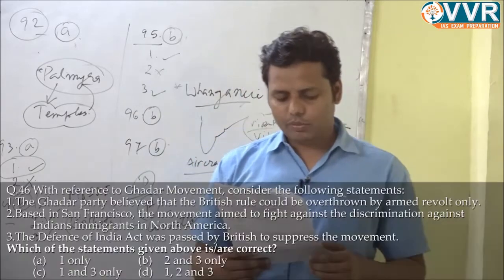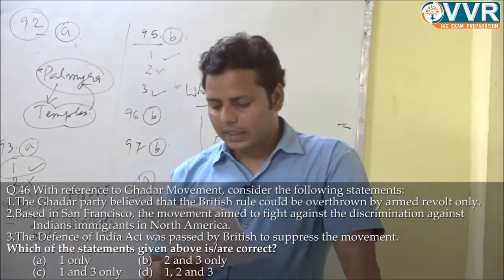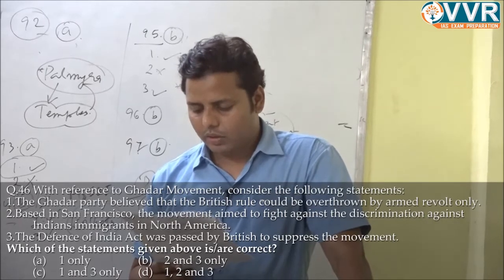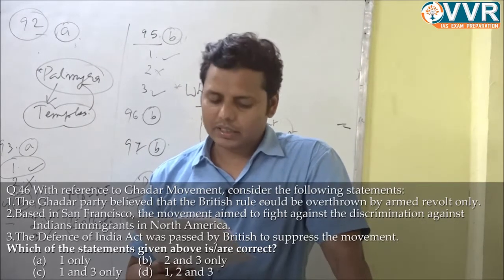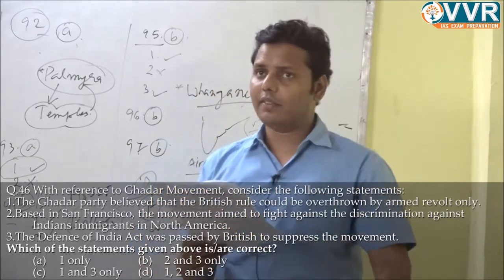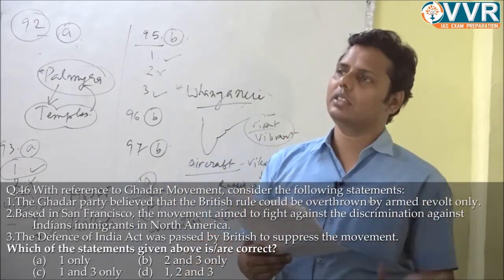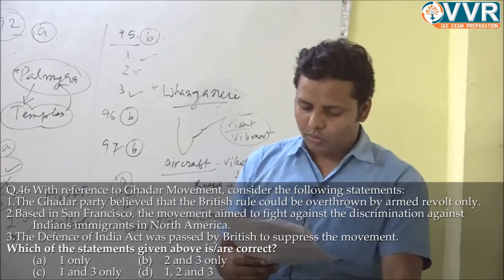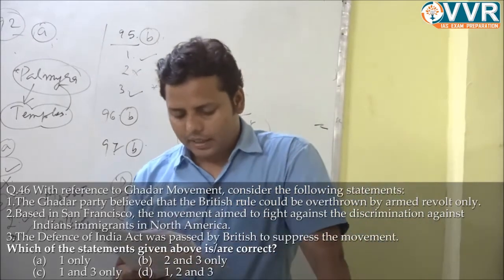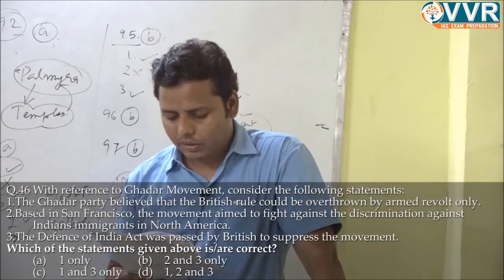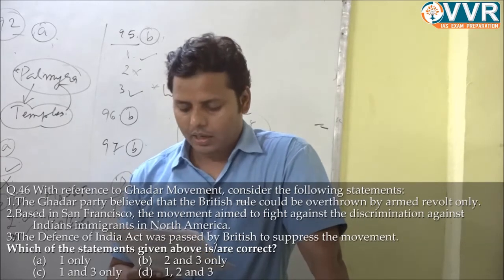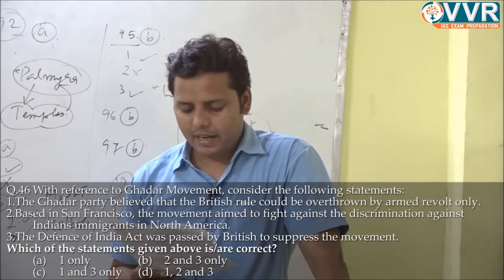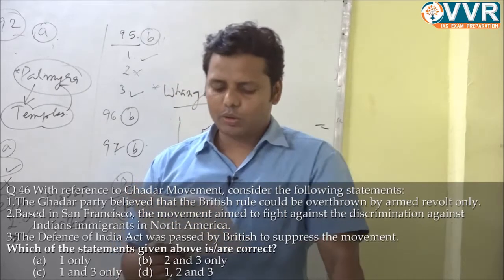Question number 46. With reference to the Ghadar movement, consider the following statements. The first: the Ghadar Party believed that British rule could be overthrown by armed revolt only. This is correct, because they wanted a revolution, and they believed that through this revolution they could eradicate colonial rule from India. The second: based in San Francisco, the movement aimed to fight against the discrimination against Indian immigrants in North America. No, this is incorrect.